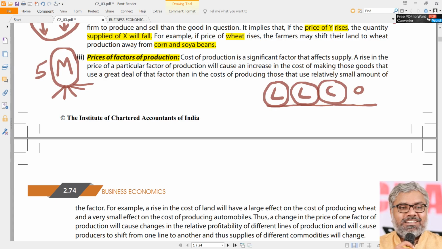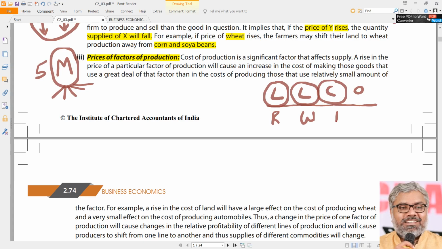What is the price of land? Whatever you purchase for it, or whatever you pay rent for it, that is the price of the land. You can call it rent. That is the price of land. What is the price for labor? That is wages. Whatever amount of salaries we pay to the workers, that is wages. That's what you pay for labor.